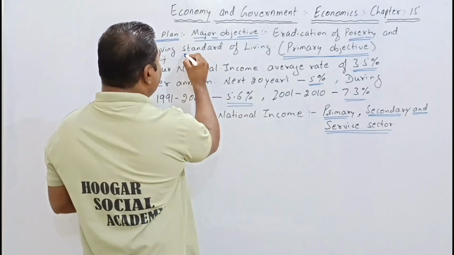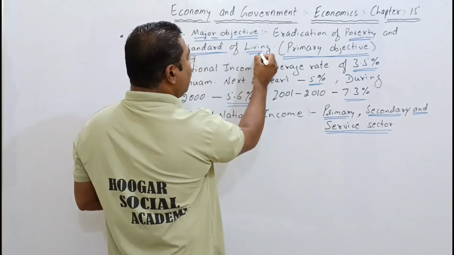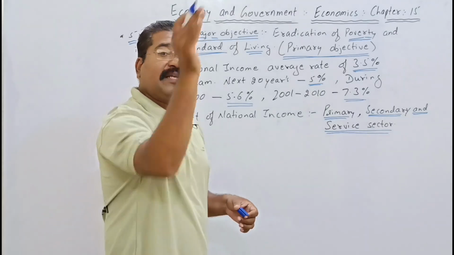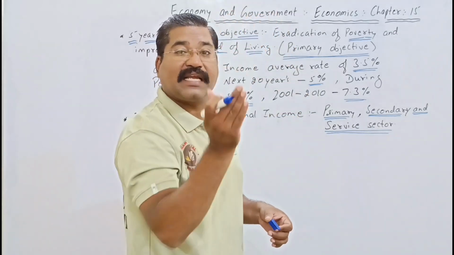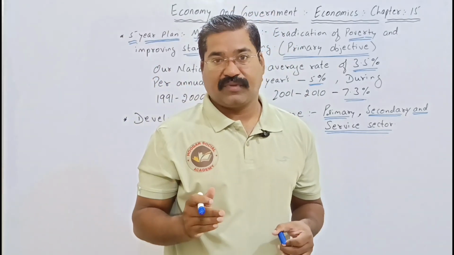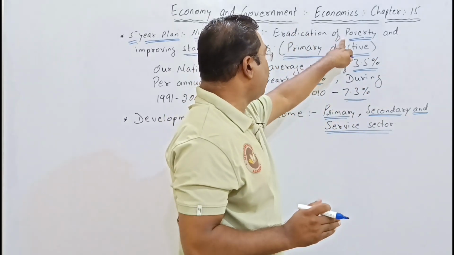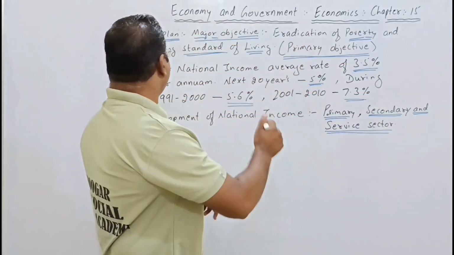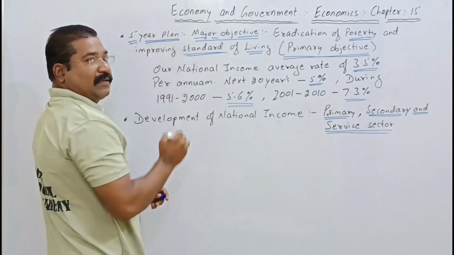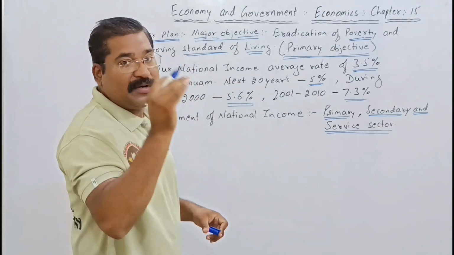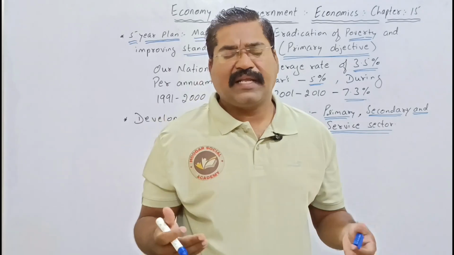And focus is given towards which one? Towards the standard of living. If poverty is eradicated, automatically the standard of living improves. So the focus is given towards the eradication of poverty, which is the primary objective of this 5-year plan, Panchvarsh Yojana. Moreover, there are many more things.